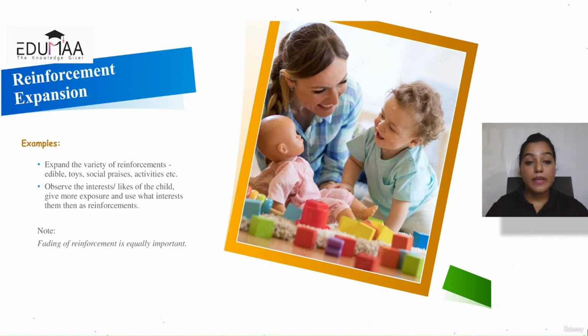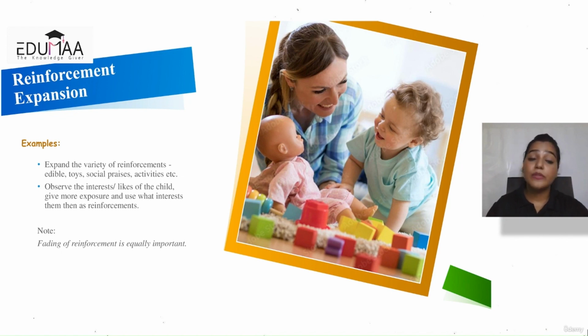So you play that kind of activity with them. Ringa ringa roses kind of thing is what I'm talking about. Those could be activities that the child really enjoys. So you can use that as a reinforcement if the child displays a specific skill or behavior, and you reward them in that way.